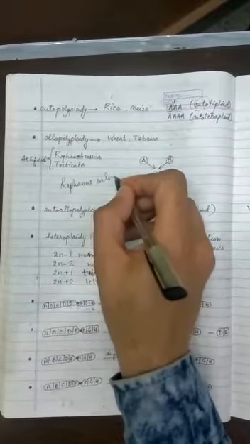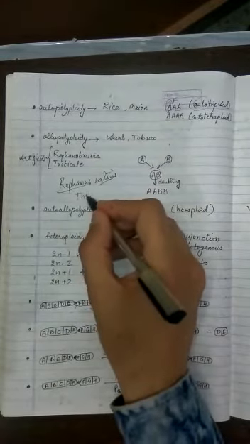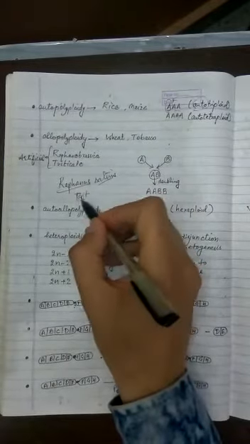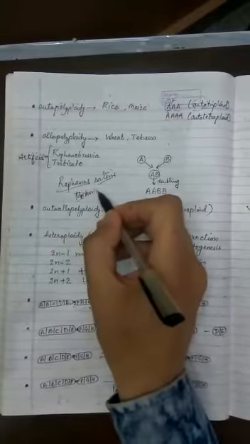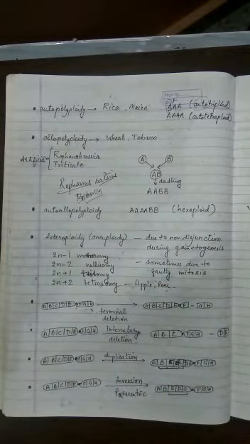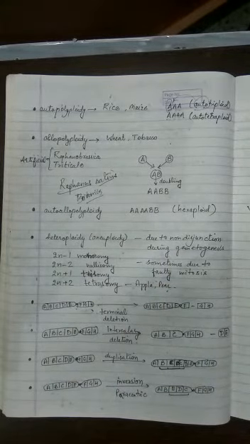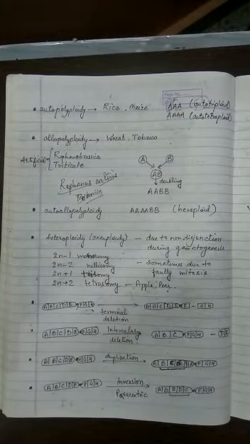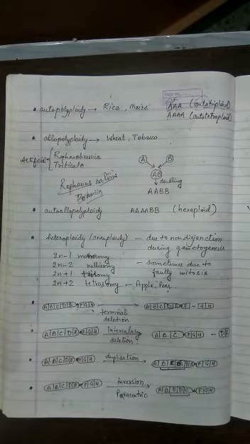Raphanus sativus is the scientific name of radish. And Brassica. The word Brassica is used for the Brassicaceae or mustard. So Brassica and Raphanus sativus genomes were mixed. So two genomes are there. That means one genome is A, other genome is B. They are mixed. And now you got a plant which is called Raphanobrassica.